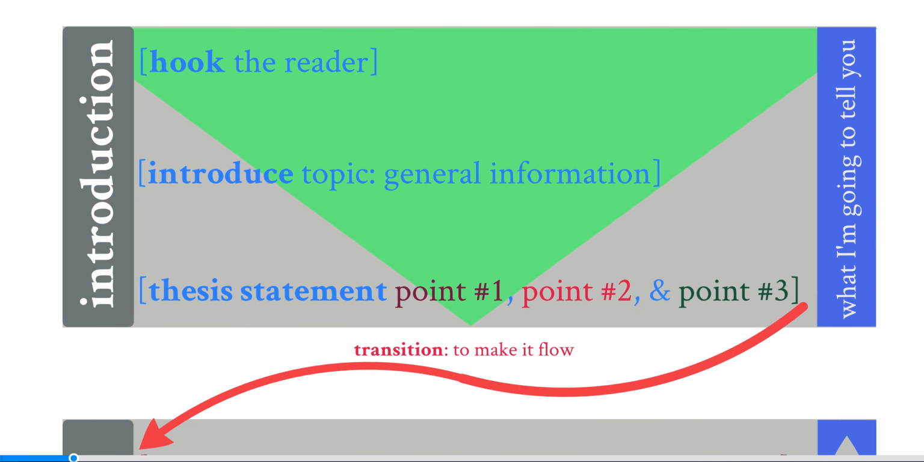The introduction in a 5-paragraph essay has, of course, one main purpose: to introduce the topic, to offer some general information. Now, it generally contains 3 main points. You've got a hook, because you want to pull the reader in, so something to grab their attention. And then, of course, you introduce the topic, offering general information. And then you conclude with a thesis statement, where there are often 3 points. So you have your thesis statement, and I'm going to back this up with point 1, point 2, and point 3. And also, before you move into the next paragraph, you need a transition to make the essay flow.